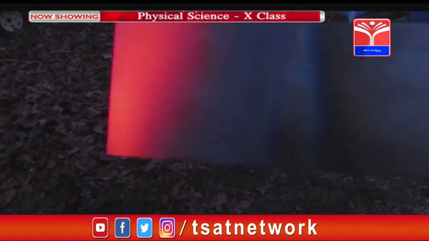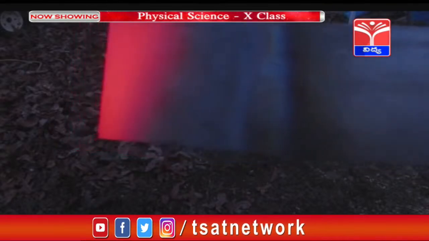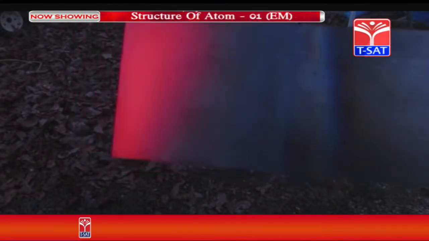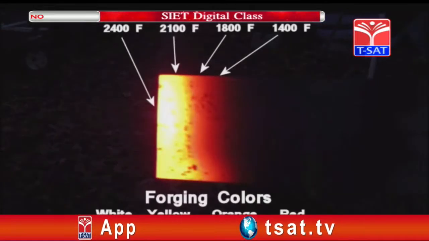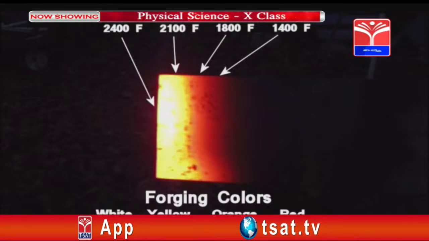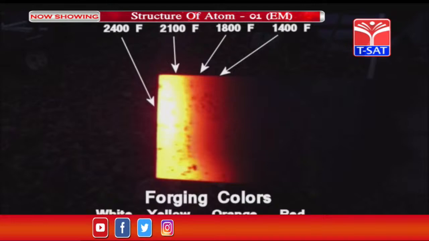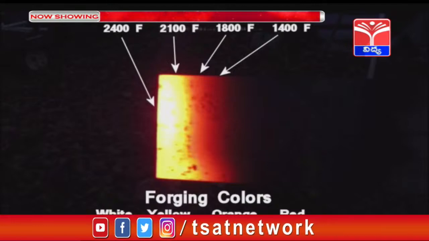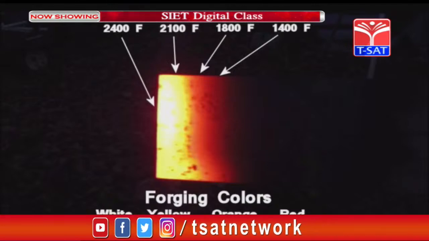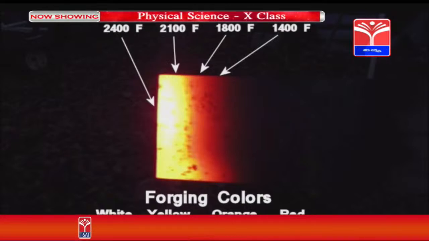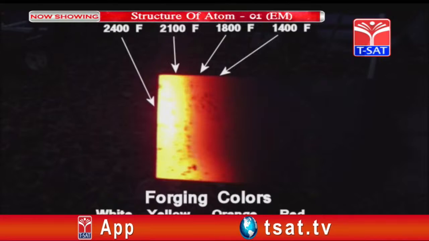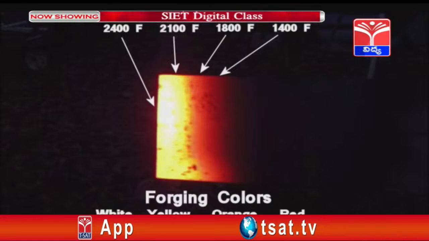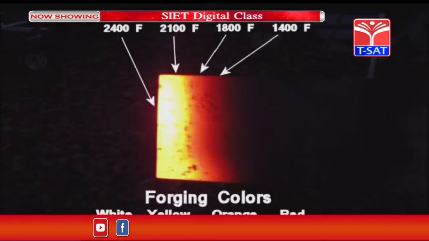You can see here a clear red color, and beside that red color you can also find the blue color. See here, when it is heated to a very high temperature, you can find different colors: white, yellow, orange and also red. If you heat it to a still higher temperature, it will completely turn white. You can find different types of colors, but due to the emission of one particular frequency, the other colors cannot be seen.